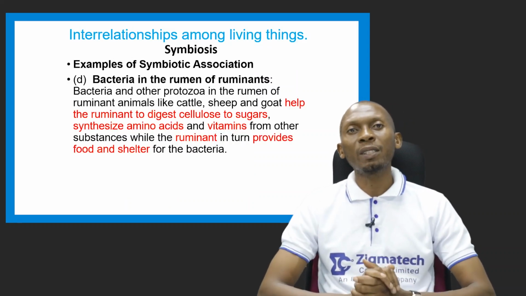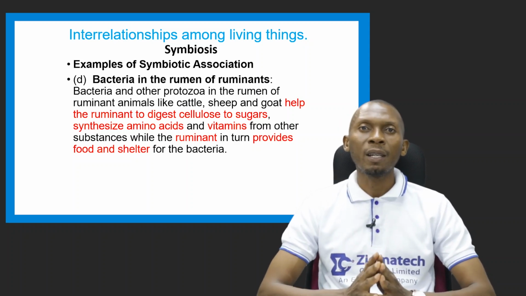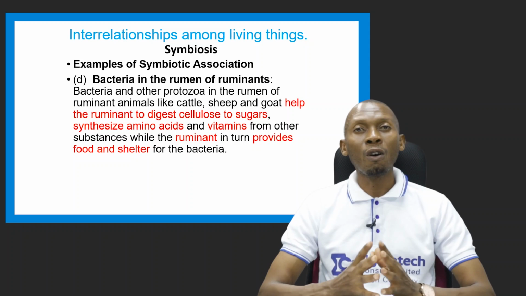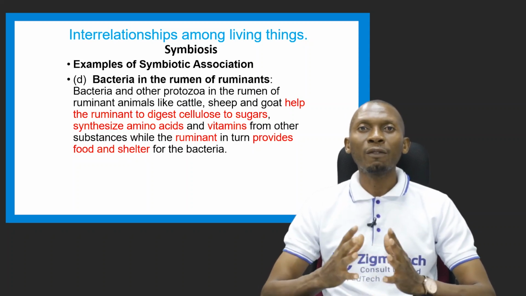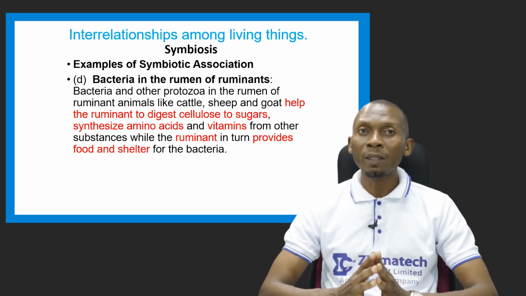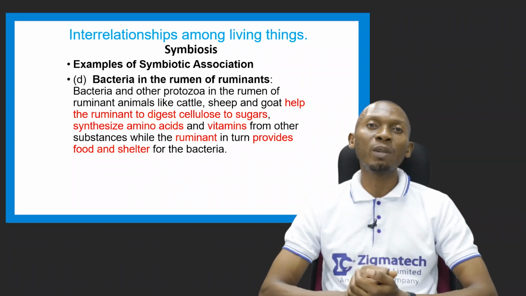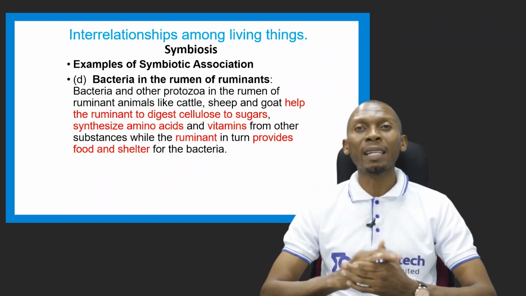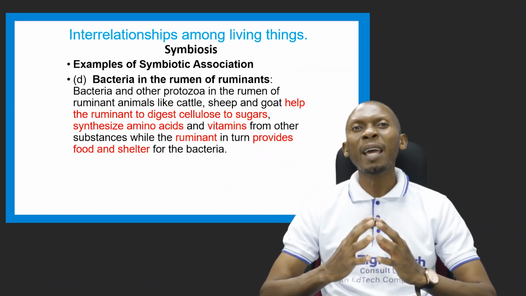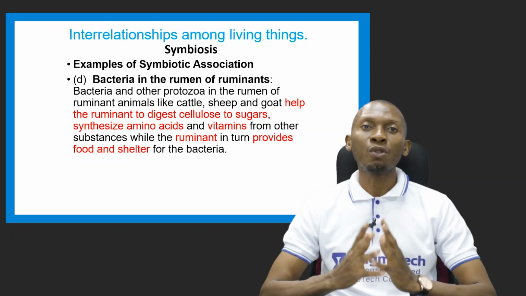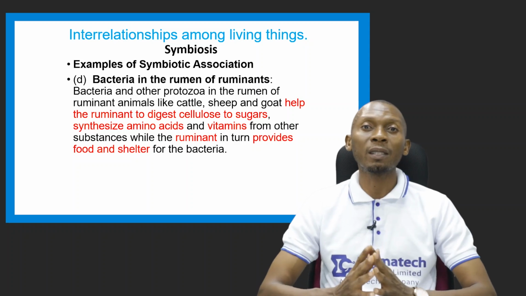Another example of a symbiotic association is bacteria in the rumen of ruminants. Now, ruminants are animals that have a complex stomach compartment where we have the rumen, reticulum, omasum, and abomasum. Now, the bacteria and protozoa that are located in the rumen of these ruminant animals, like the cattle that we are familiar with, the sheep and the goats, those are ruminants, help to digest cellulose to sugars and also help to synthesize amino acids and vitamins from other substances.